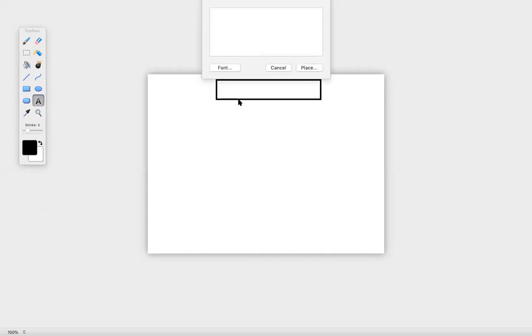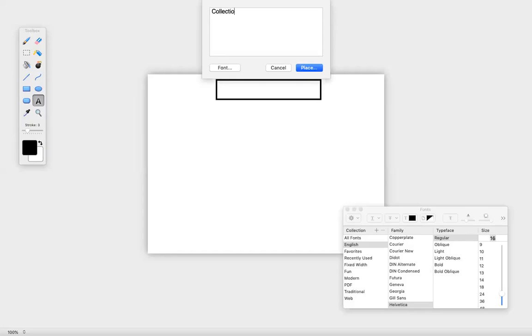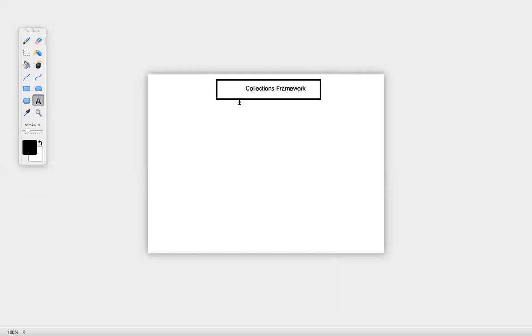So this is the entire collection framework concept. Guys, this is important in terms of your understanding and also in terms of interviews.